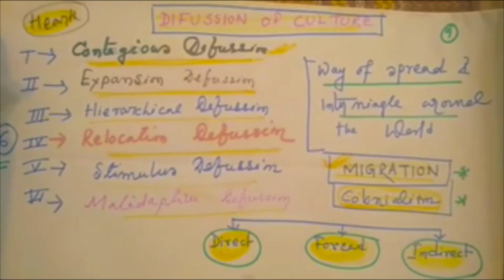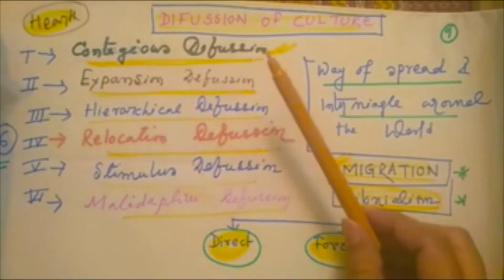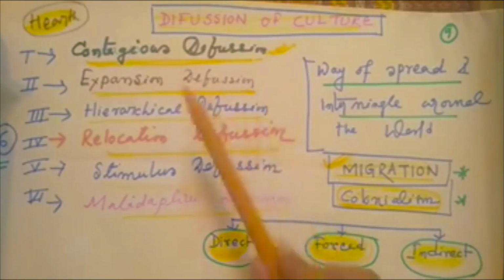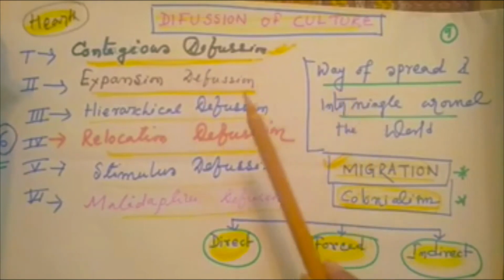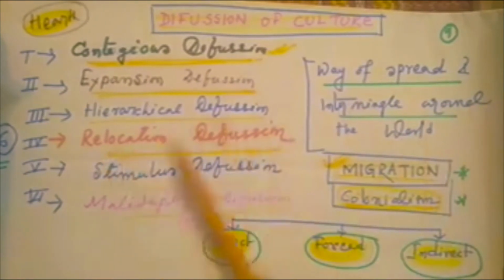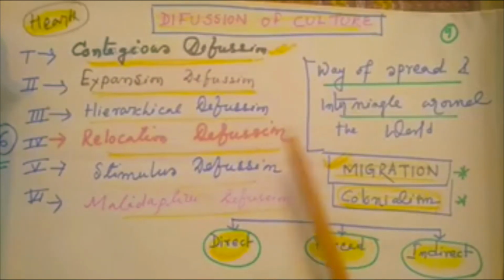So culture may be diffused in three ways: direct, indirect, and forced. Migration and colonization are the important tools of cultural diffusion. Culture may be diffused by contagious diffusion, that is direct contact; expansion, spreading outward; and hierarchical, from small areas to large cities and from large cities to small areas. A celebrity tweeted in a social account can spread throughout the world. And in relocation diffusion, if the heart region gradually changes, that is the relocation of cultural diffusion.